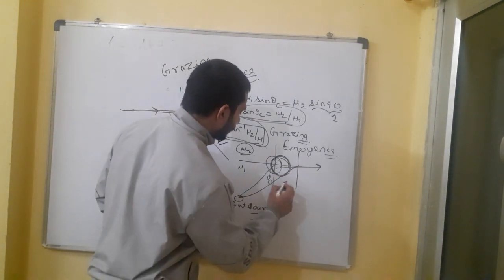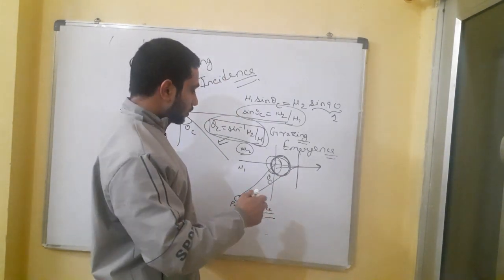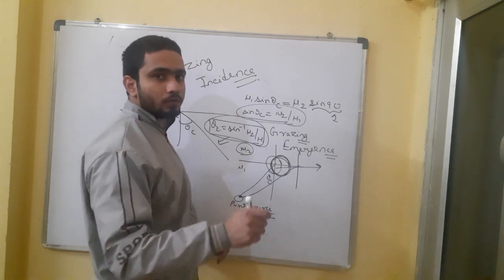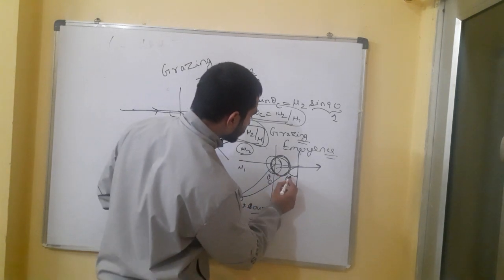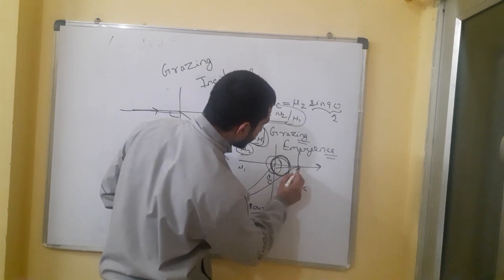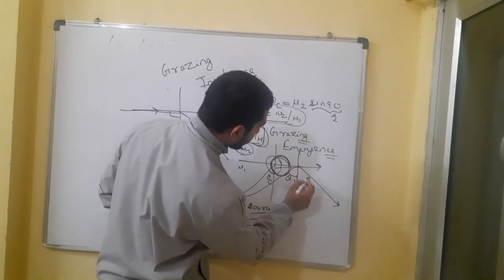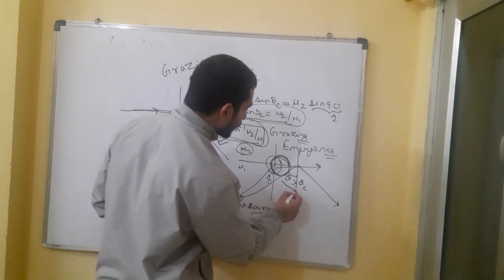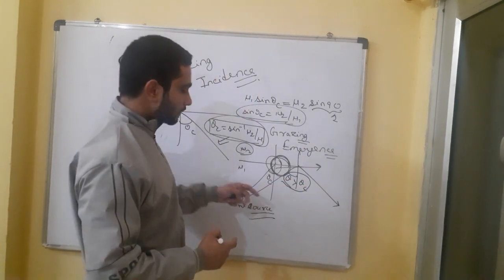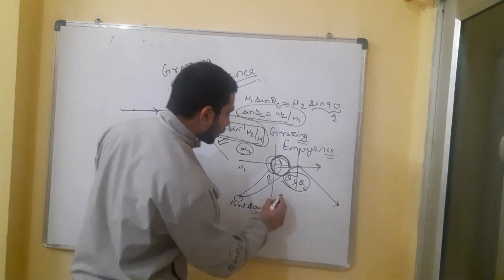If we send a ray with an angle greater than theta c, it will not go out; it will directly come back to the first medium only. So this theta is greater than theta c, so it is showing TIR.